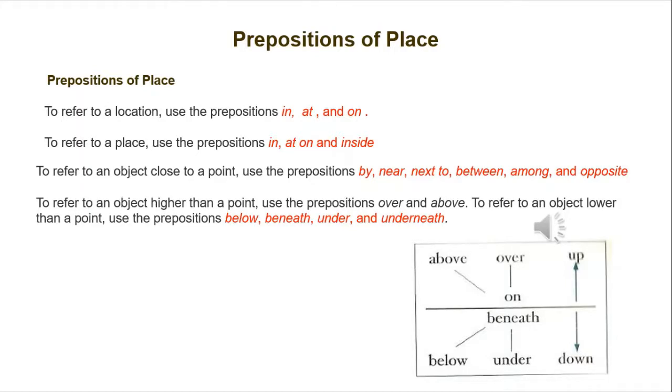To refer to place: in, at, inside. So keep in mind the difference between in and inside. We will present that later. To refer to an object close to a point, we can use by, near, next to, between, among, and opposite. To refer to an object higher than or below a particular point, use beneath, under, underneath, below.